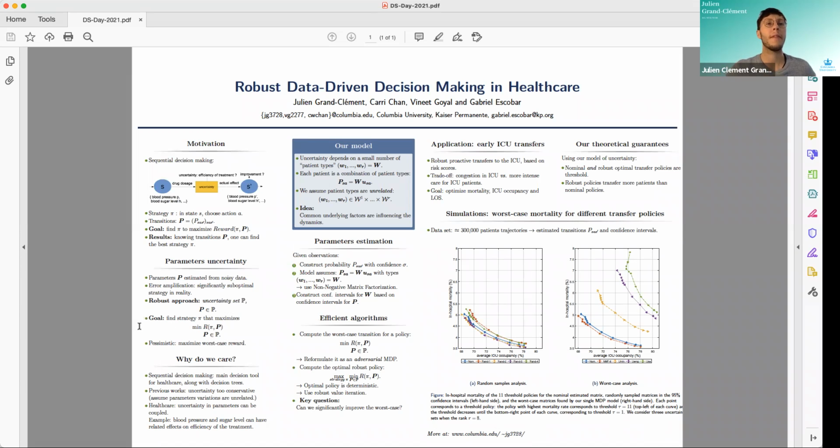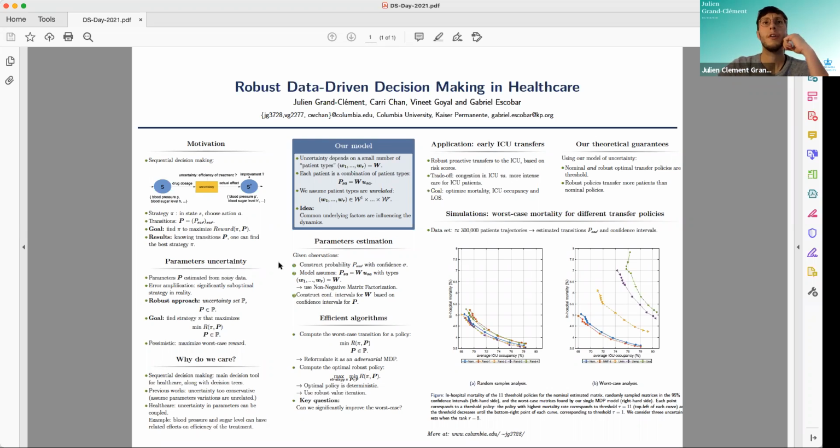Okay, so we care about that because in healthcare, usually you have very noisy data and you may not have enough to obtain the exact description that you want. And in previous work, the way that the uncertainty is modeled is very conservative. Essentially, every single parameter can vary independently, even though they have some common underlying dependency, because we think of modeling the health of the patient, and again, this should depend on comorbidities and history of past disease. So it's not something that is unrelated. It models a real biological phenomenon.